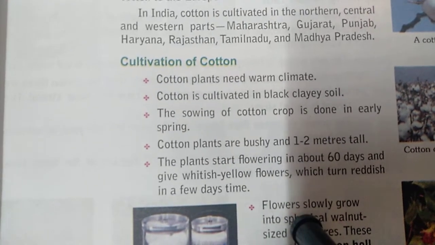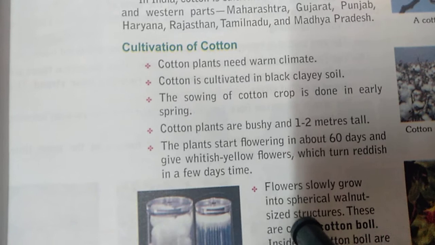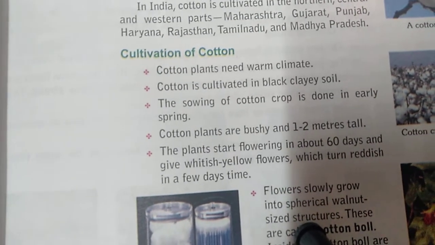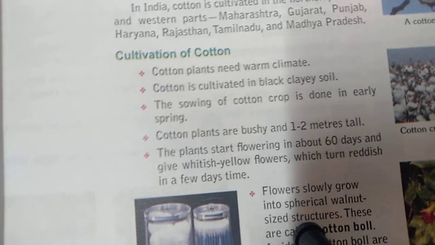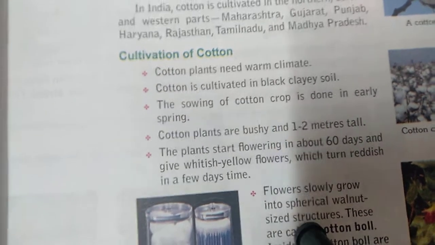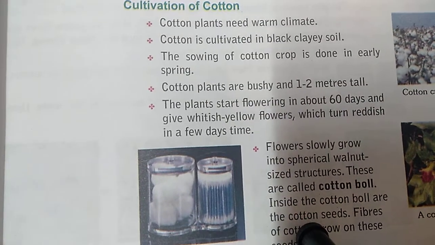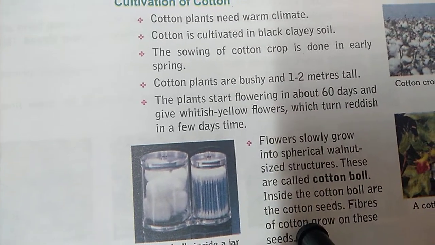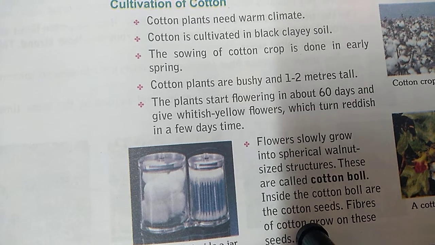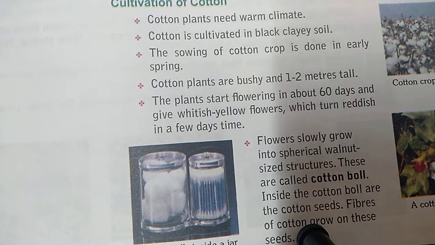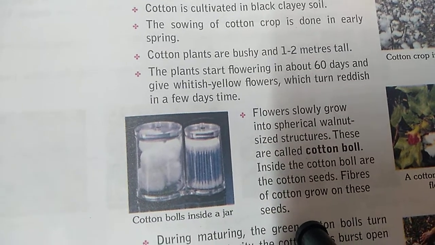Height of the plant will be 1 to 2 meters. After sowing, plants start flowering in about 60 days, and in the beginning the color of the flower will be whitish or yellowish, but later on it turns red. After that, flowers convert into fruit the size of a walnut, and these are called cotton balls.